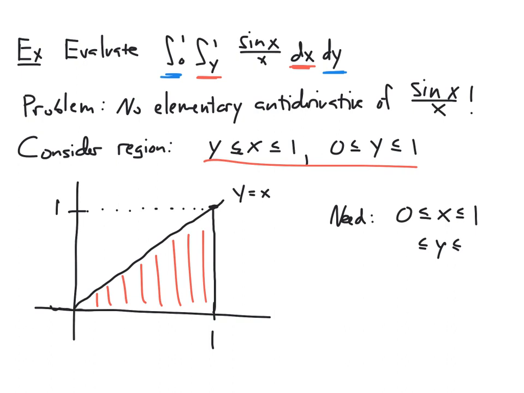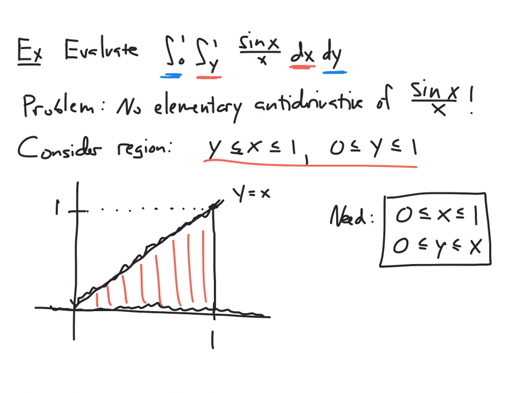The y values are always going to be greater than or equal to 0, and they're going to be below this line y equals x. So in other words, I want y to be less than or equal to x. Right? And so notice that these two inequalities describe the exact same region as those two inequalities.